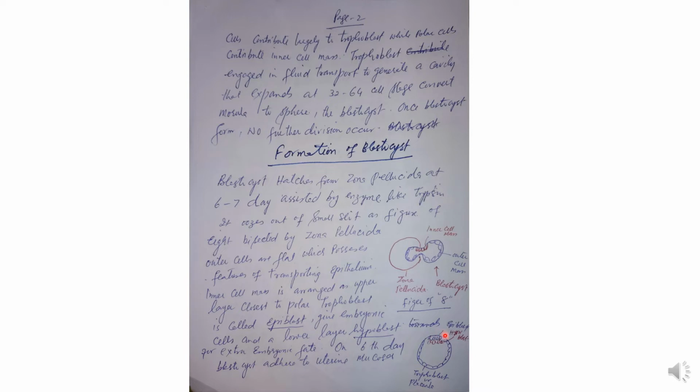On the side where the inner cell mass is present, the trophoblast is named polar. The rest of the trophoblast is mural. Mural means lining the cavity. That which is covering the inner cell mass is the polar trophoblast.